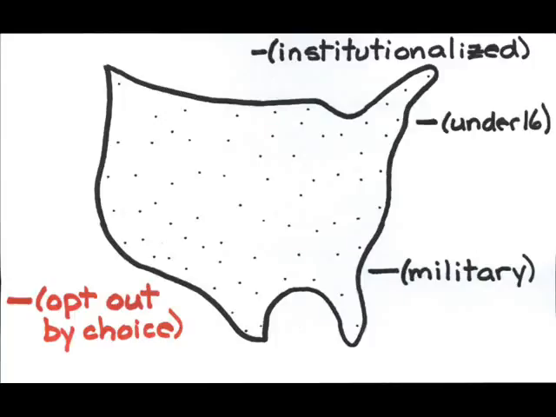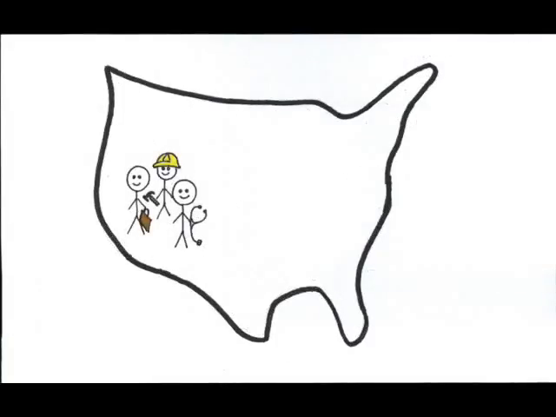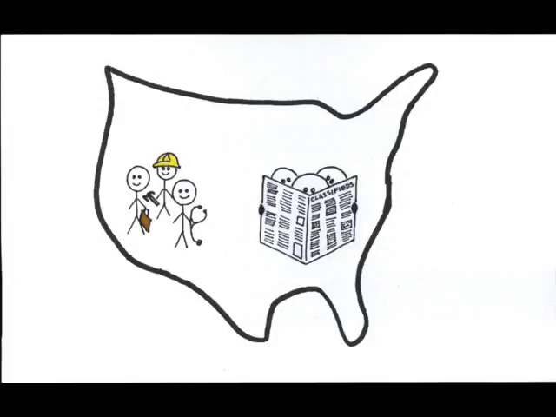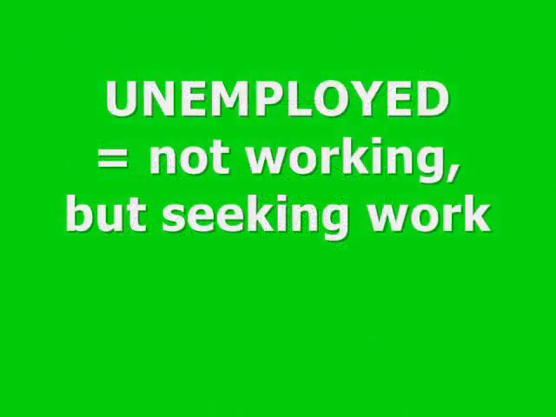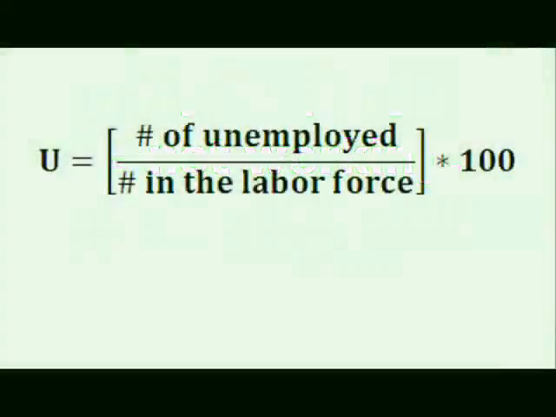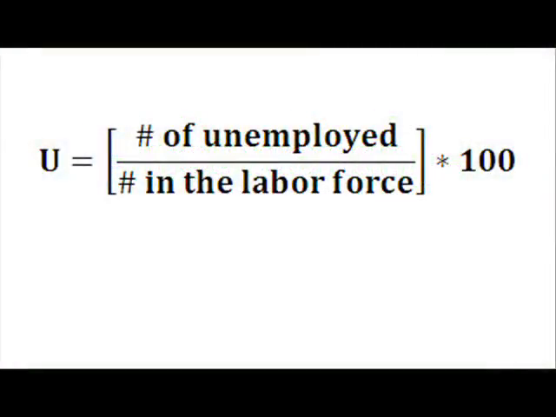Now, the labor force has 2 components. People who are working and people without jobs who are looking for work. This latter category is the unemployed. Those who are unemployed are not working, but are seeking work. The unemployment rate is the number of unemployed divided by the total number in the labor force. Remember, the total number in the labor force is the people who have jobs plus the unemployed.